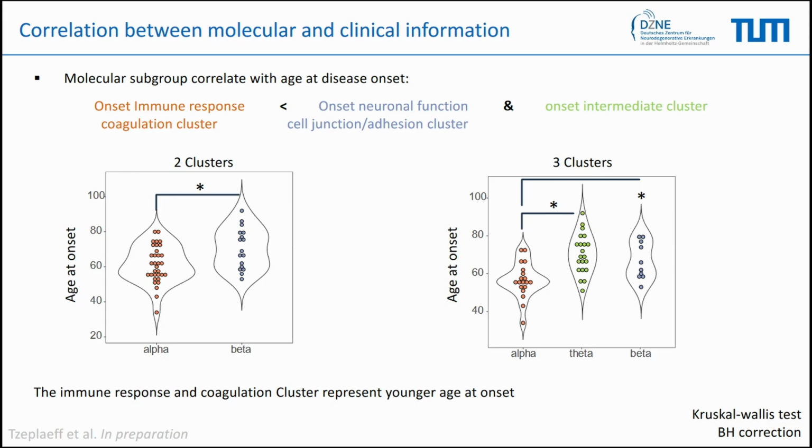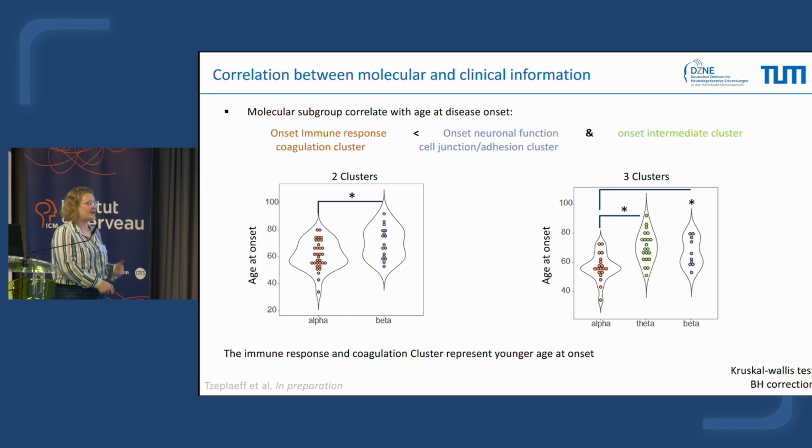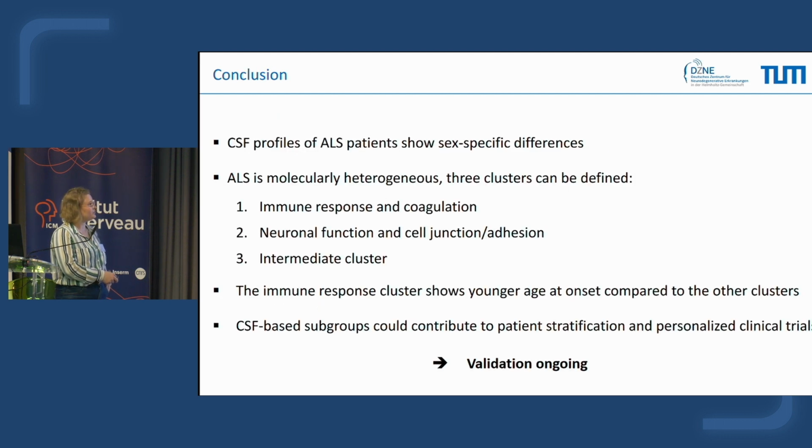This we were able to observe for the 2-cluster analysis, but as you can see here also for the 3-cluster analysis. Alpha had younger age at onset compared to beta, but also theta. So in conclusion, the immune response and coagulation cluster could represent a younger age at onset ALS population.